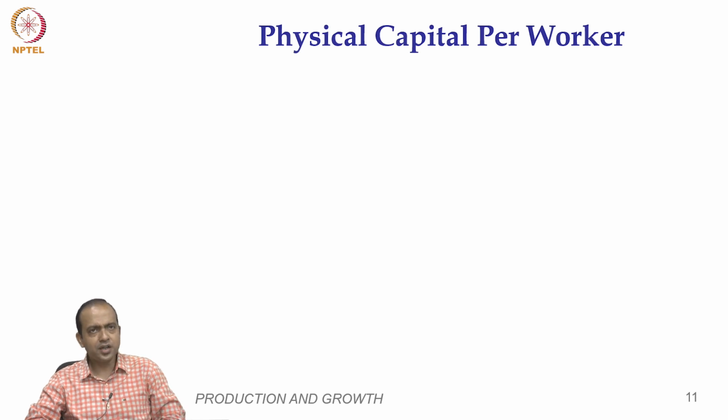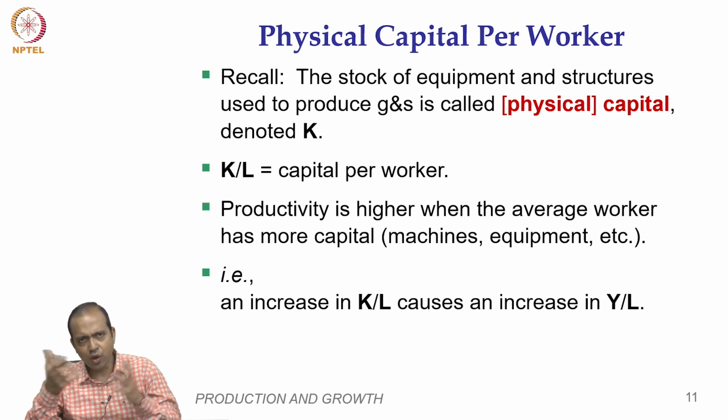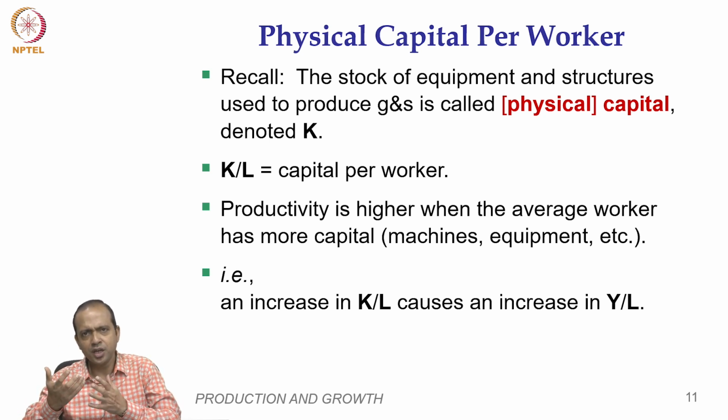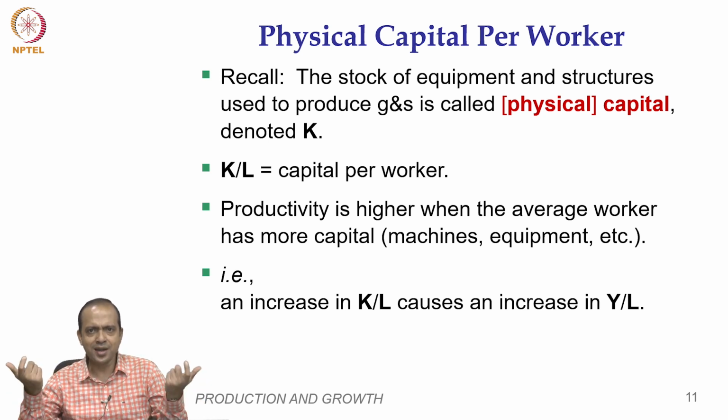So, the first factor that helps productivity to grow, or determinant of productivity, is capital per worker. The stock of machinery, equipment or structures that is used for production is called physical capital, denoted by K, and K by L is capital per worker. Productivity is obviously higher when the worker gets more machines, more capital, because to produce something, laborers need equipment, machinery, and so forth. With empty hands, we cannot produce much.